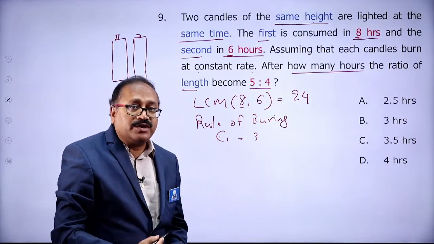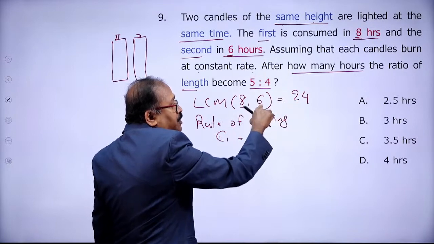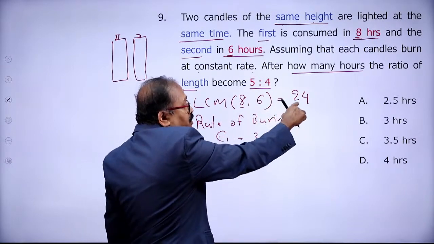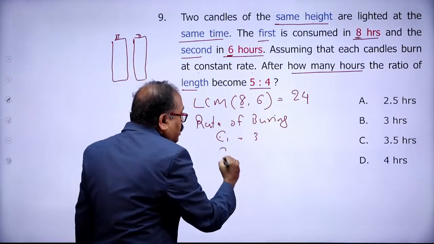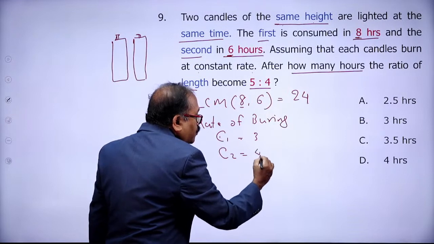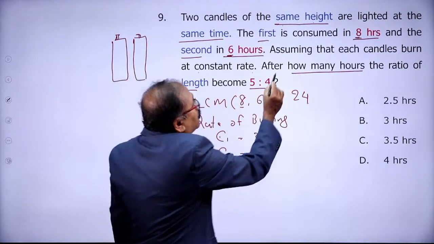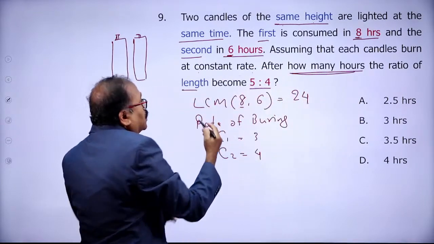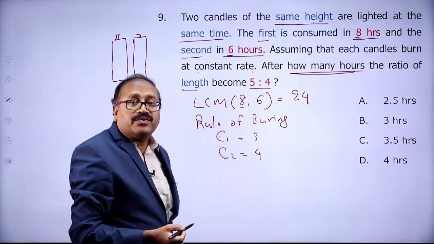Something like time and work. And the second candle burns 24 units in 6 hours. Then in 1 hour how many units? 24 divided by 6, which is 4 units. So candle 2 burns 4 units per hour. So after how many hours? Question is, after how many hours the leftover length will be in the ratio of 5:4.